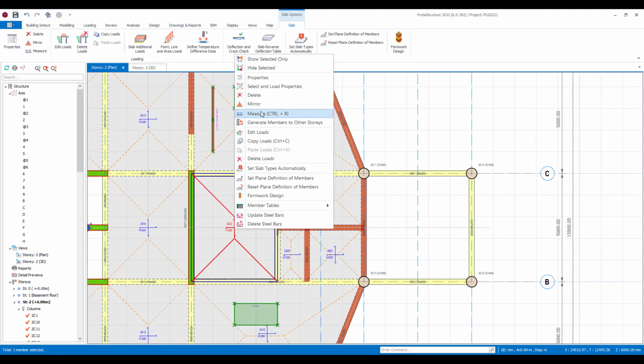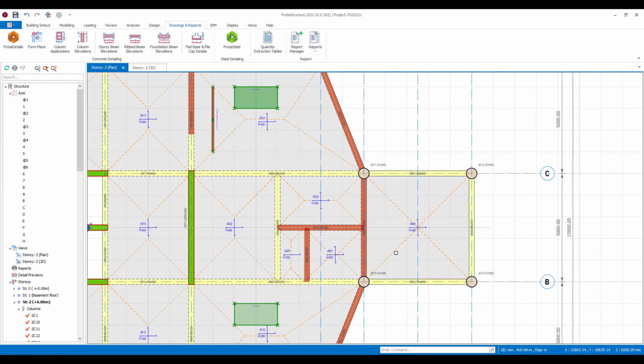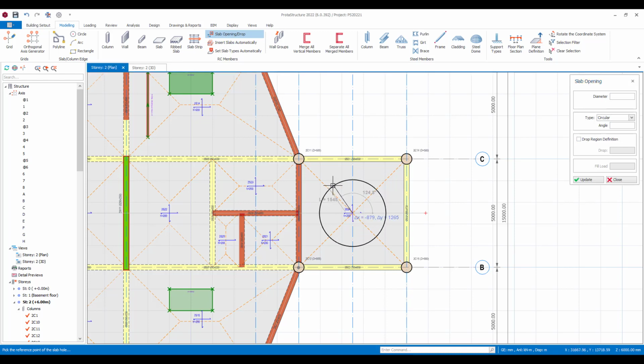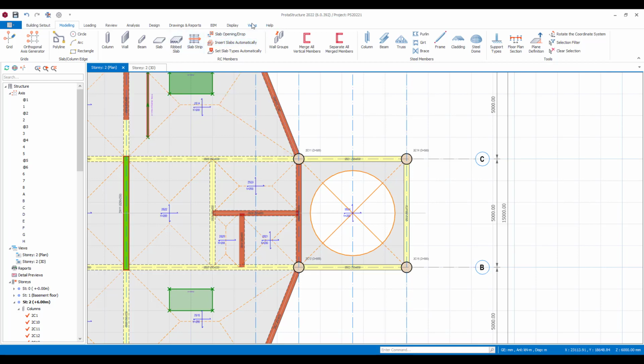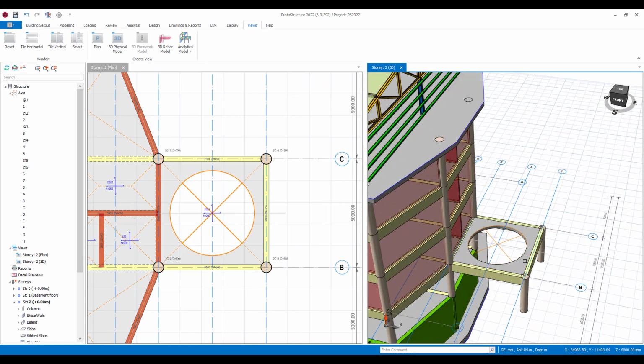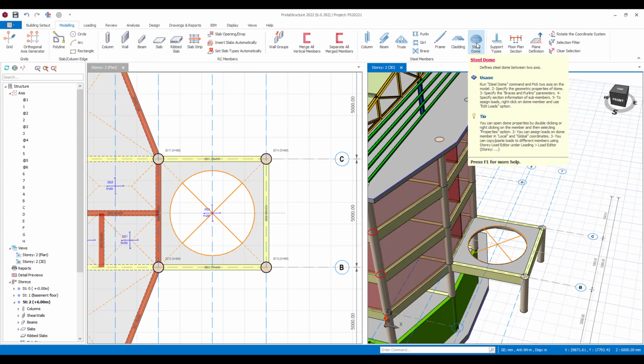Let's go to the slab properties, and I'm going to insert the by beam region. So the slab's then created. Now I'm also going to insert an opening. Let's call it a circular opening, and I'm going to create that opening in here, which I've done. I'm now going to show you this in both 2D and 3D so you can see what I'm up to. And at this point I may want to go to our little new command called Steel Dome.